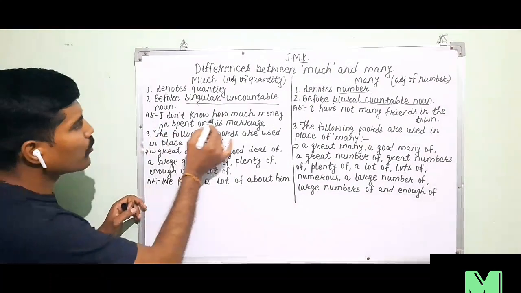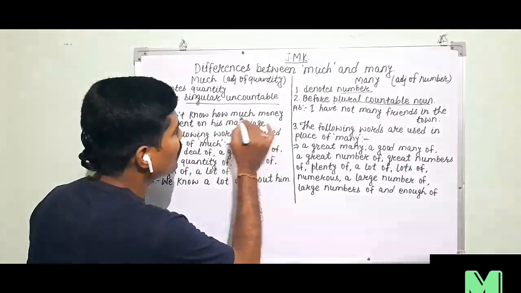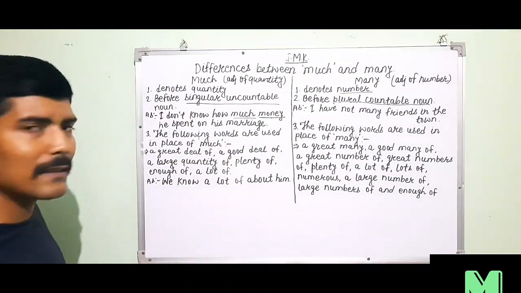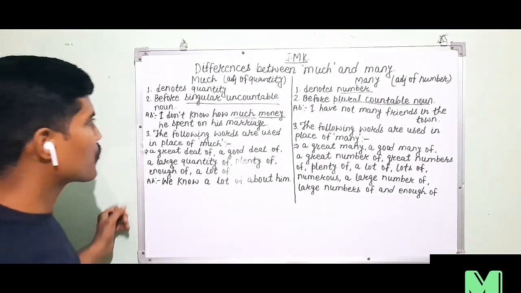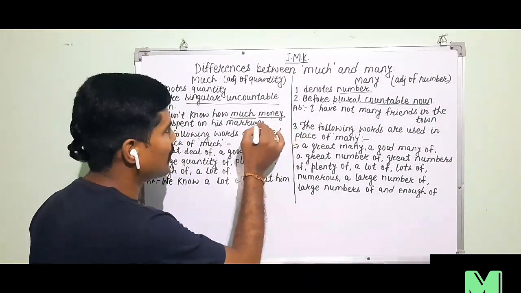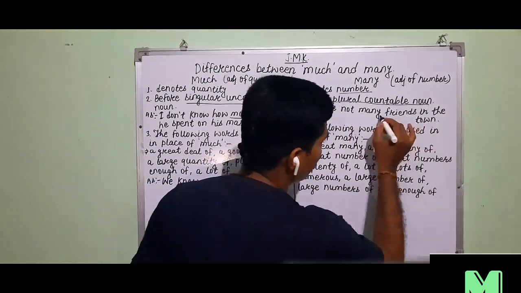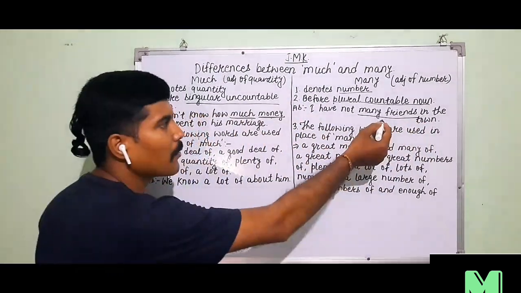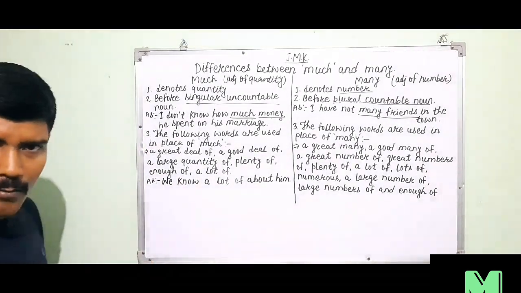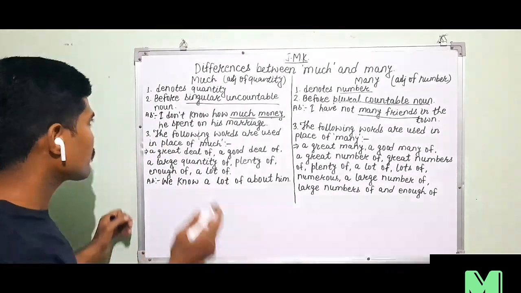For example, I don't know how much money he spent on his marriage. Look, here after much we use money. Money is a quantity, and rupees are a number. So after much I have used money, which is an uncountable noun. In "I have not many friends," after many I have used a plural countable noun. So we always use an uncountable noun after much and a plural countable noun after many.